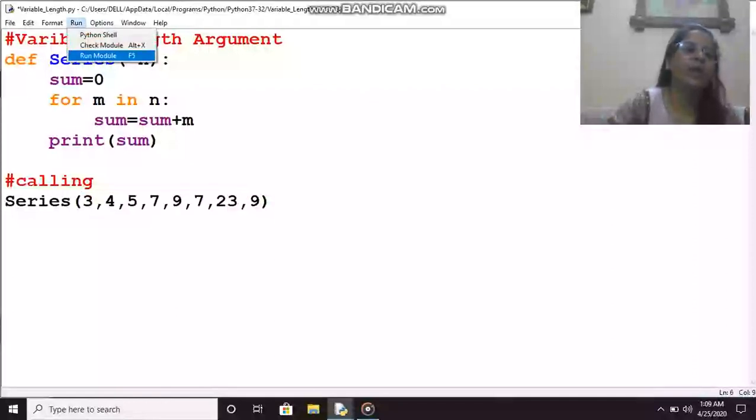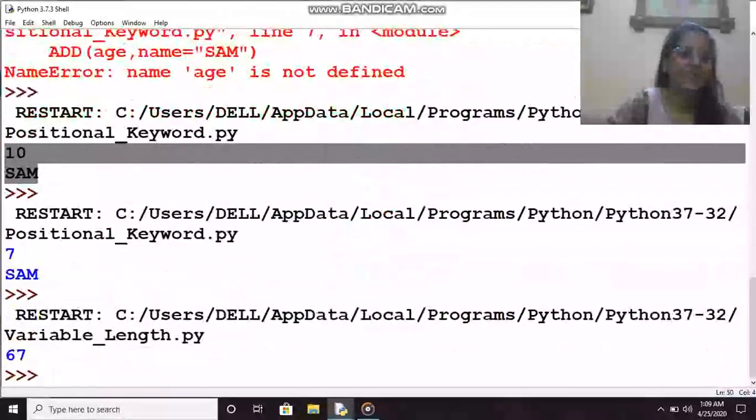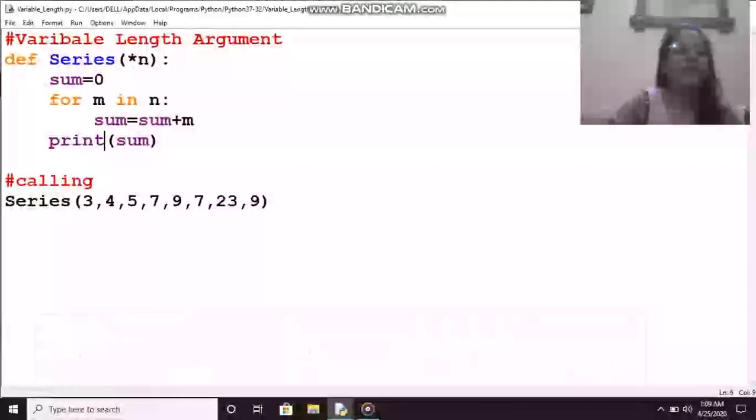So when I'll be running this, it is showing 67. So if you add all these values, you will be getting 67.